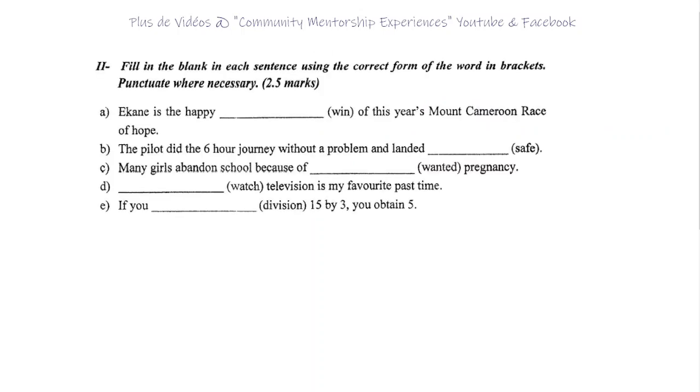Yeah, so let's move on. Fill in the blank in each sentence using the correct form of the word in brackets. Punctuate where necessary. Ekane is the happy of this year's Mount Cameroun Race of Hope. So that would be winner. Yes. The happy winner.